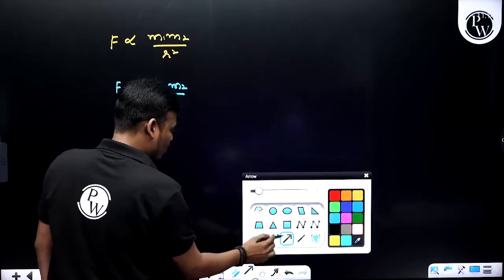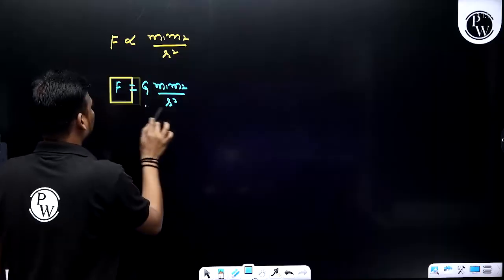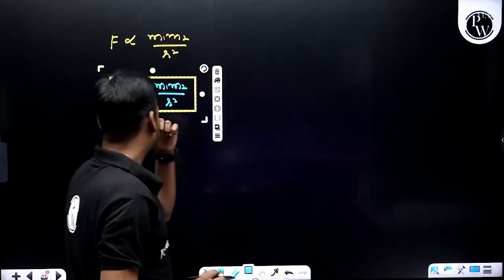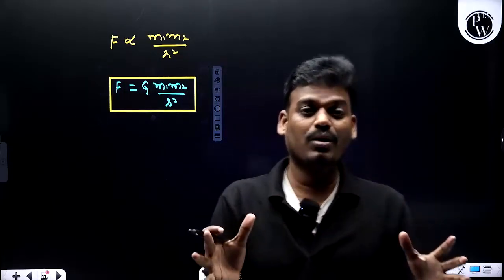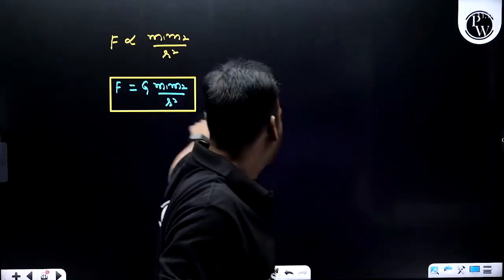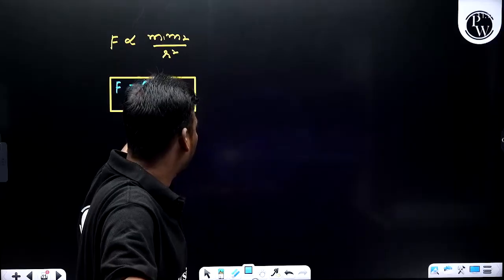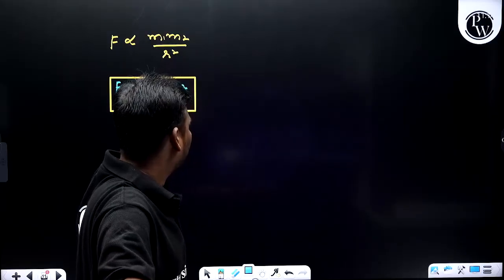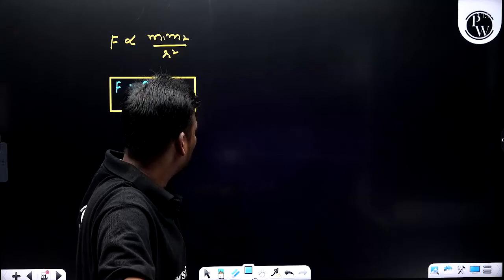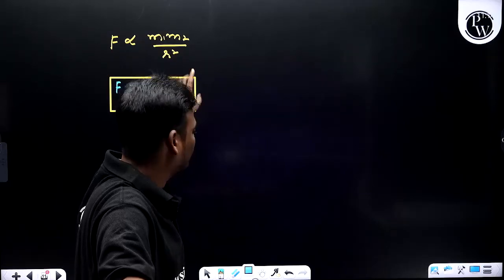So this formula represents the force between two masses. Here m1 means the mass of body 1 or particle 1, and m2 means the mass of body 2 or particle 2.